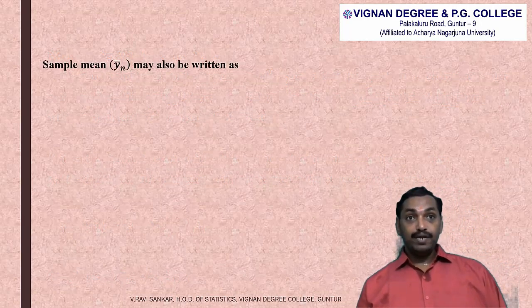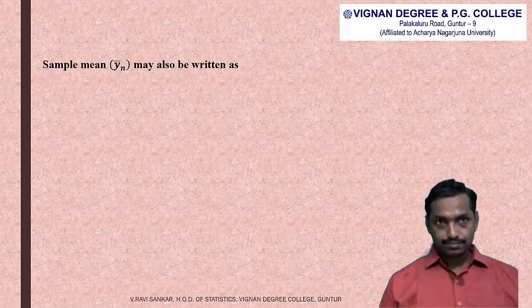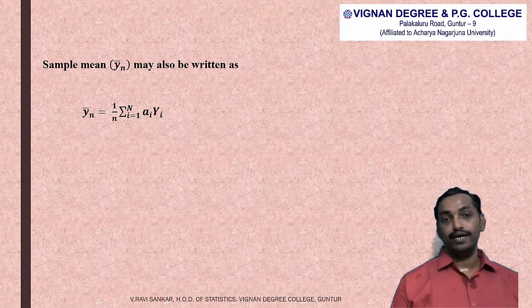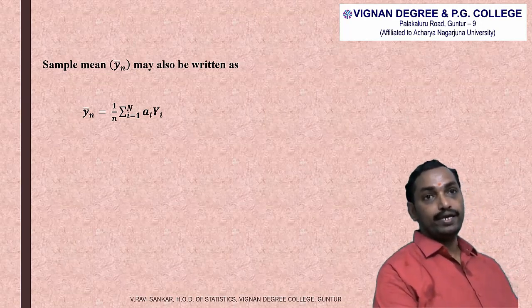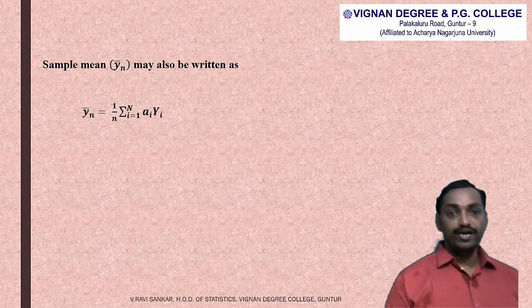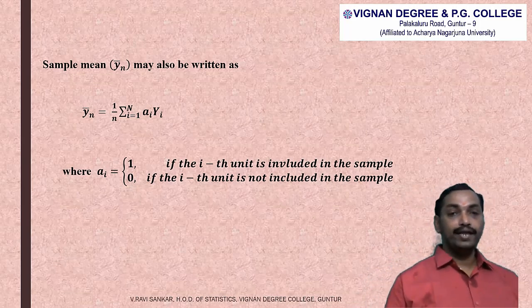The sample mean small y bar may also be written as 1 by small n into summation i equal to 1 to capital N of ai yi, where ai is a random variable which can take only two possible values, 1 and 0.